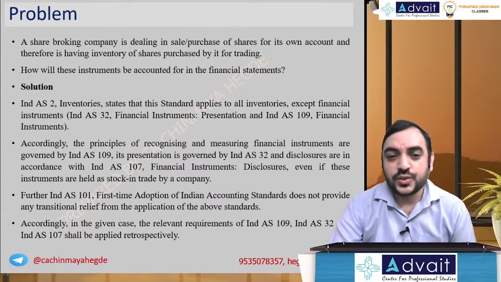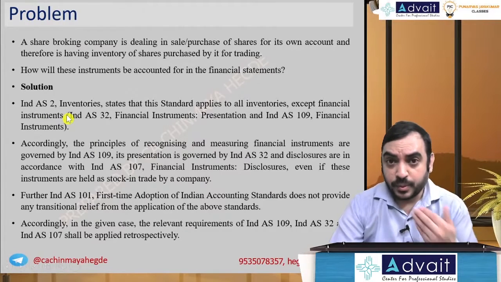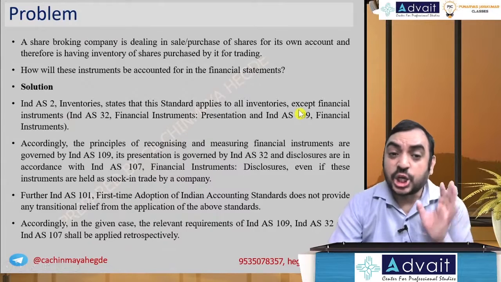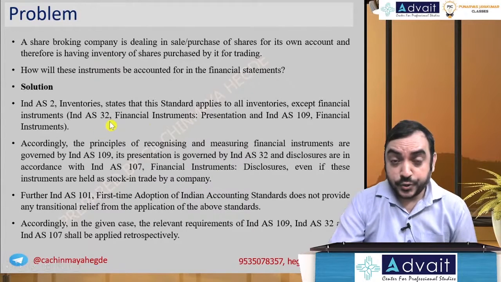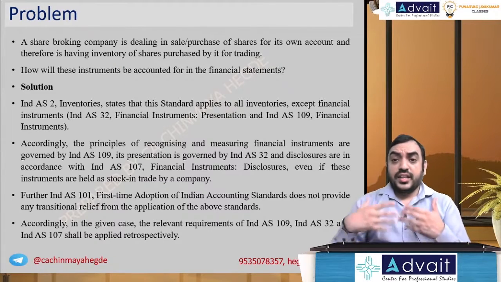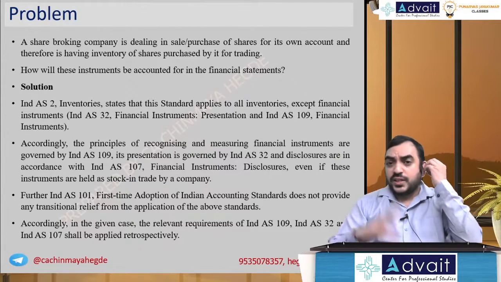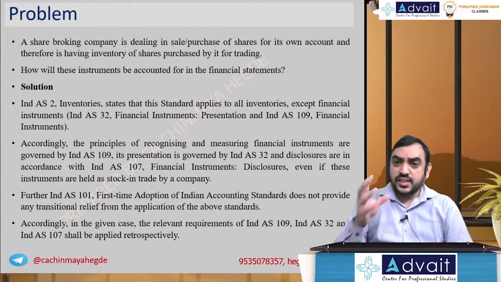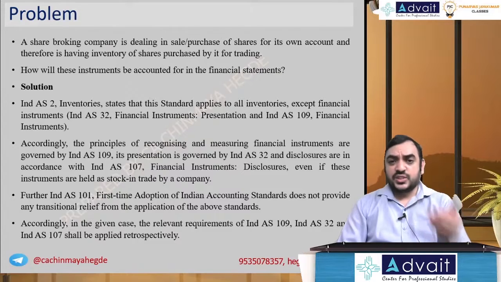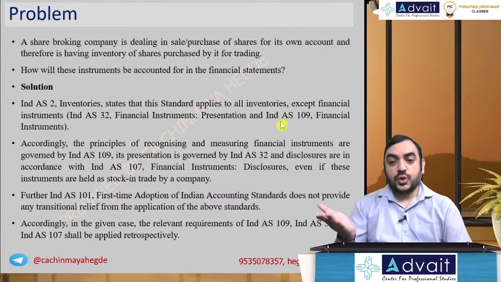Okay, the answer is very simple actually. Let me read it out for you. Ind AS 2 inventories, if you remember, in the scope, it excludes Ind AS 32 and Ind AS 109 financial instruments, because even though it is an inventory, it is more of a financial asset. And regarding financial assets, all the varieties held for trading purposes are discussed in Ind AS 109 itself, and that is why it is taken out from inventory. So basically we don't apply Ind AS 2 because in the scope it has been excluded. We apply Ind AS 109.